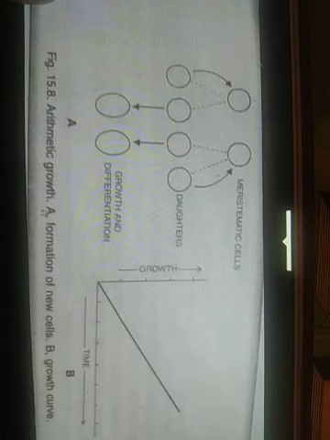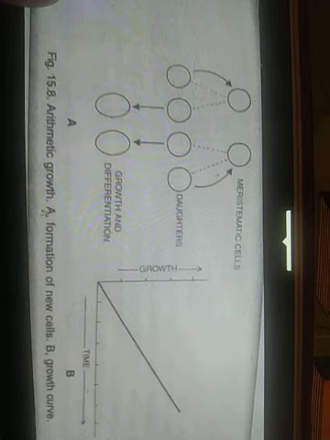Arithmetic growth is a type of growth in which the rate of growth is constant and the increase in growth occurs in arithmetic progression: 2, 4, 6, 8, 10, 12. Constant. Arithmetic growth is found in a root or shoot elongating at a constant rate. Meristematic cells at the growing point divide in such a fashion that one daughter remains meristematic while the other grows and differentiates. The process continues mathematically.